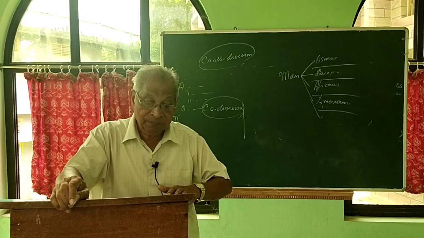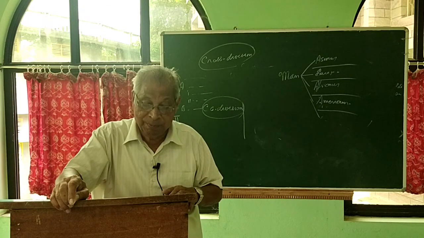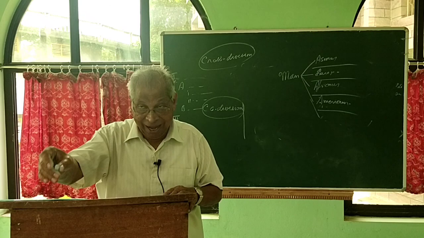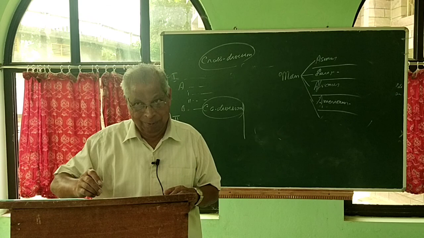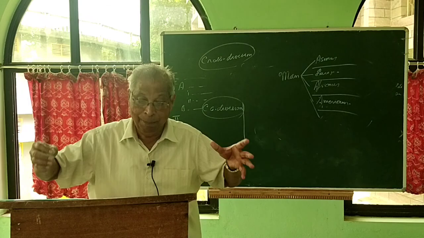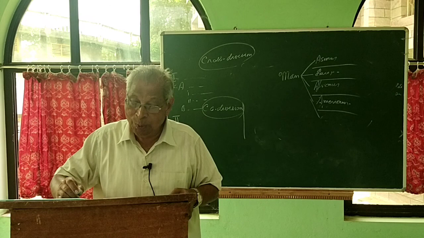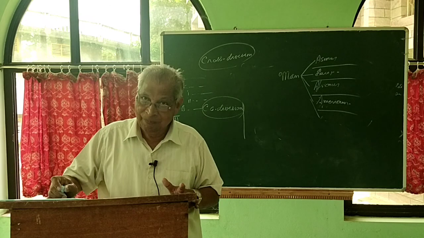Then we come to the fourth rule, the division must be exhaustive. Exclusive and exhaustive, those terms are also important. Exhaustive, what is exhaustive? Completing. It must be complete. That means what? The subclasses added together must be equal and only equal to the class that is divided.